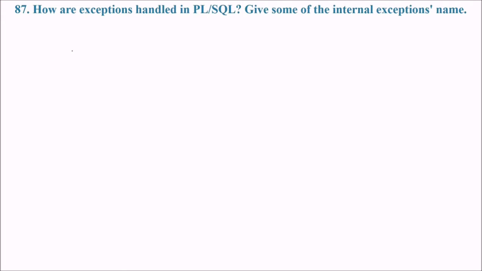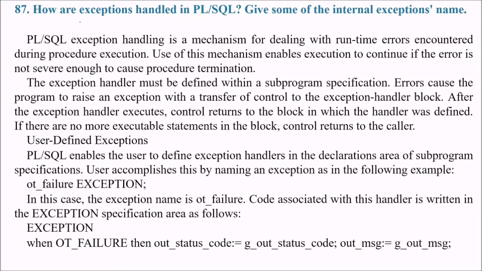Okay. How are exceptions handled in PLSQL, and give some of the internal exception names. PLSQL exception handling is a mechanism for dealing with runtime errors encountered during procedure execution. Use of this mechanism enables execution to continue if the error is not severe enough to cause procedure termination. The exception handler must be defined within the subprogram specifications. Errors cause the program to raise an exception with a transfer of control to the exception handler block. After the exception handler executes, the control is returned to the block in which the handler was defined. If there are no more executable statements in the block, control returns to the caller.